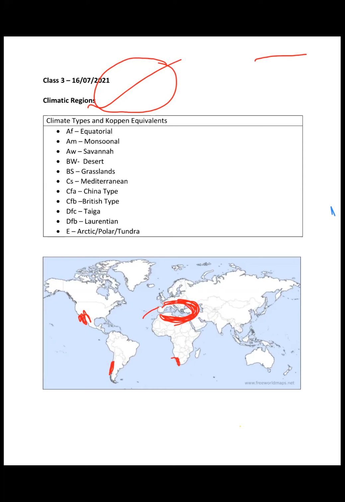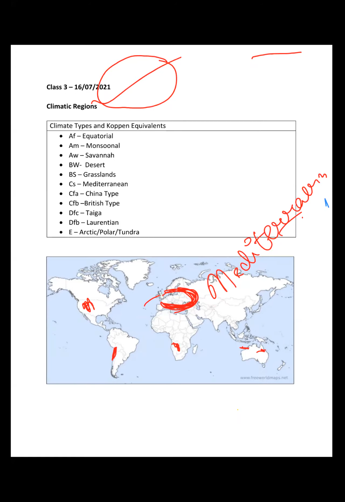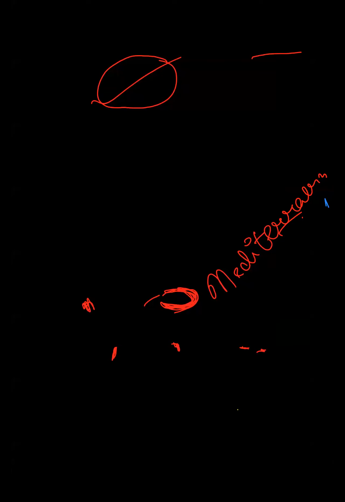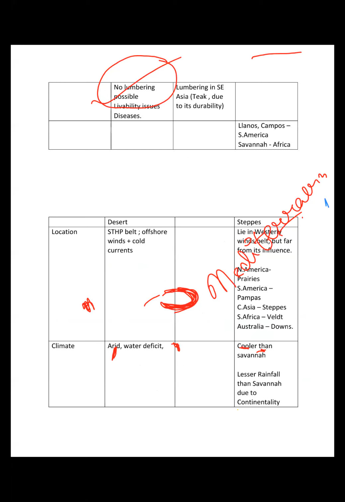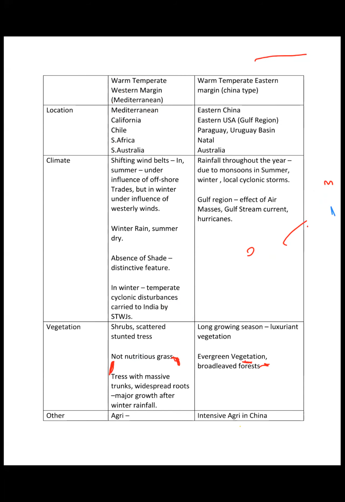So this is the region of Mediterranean type of climate. So the Mediterranean region, the Californian region we discussed in America, the Chile region in South America, South Africa, and South Australia, right?